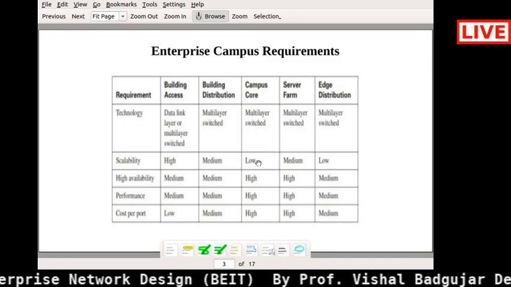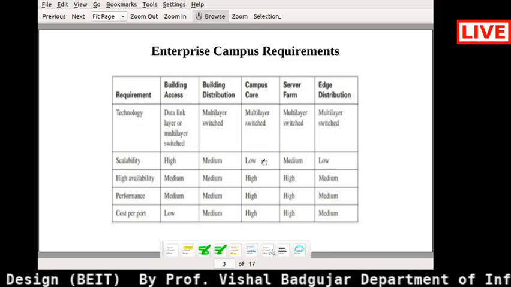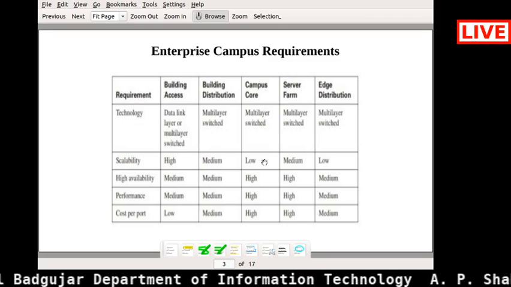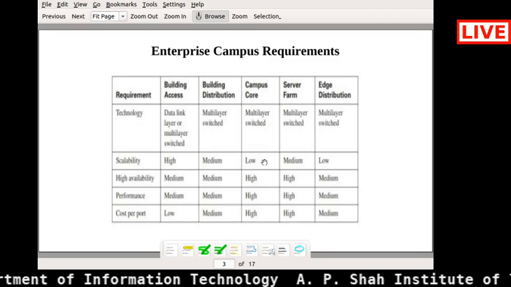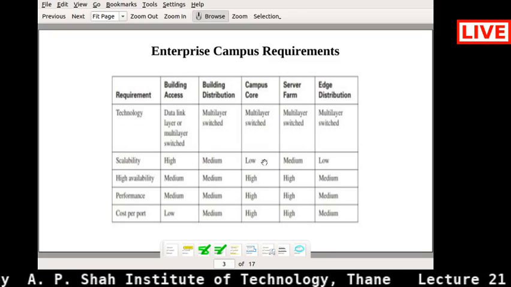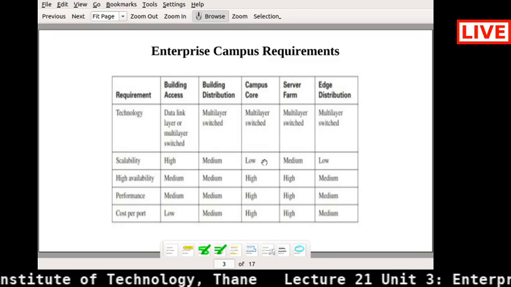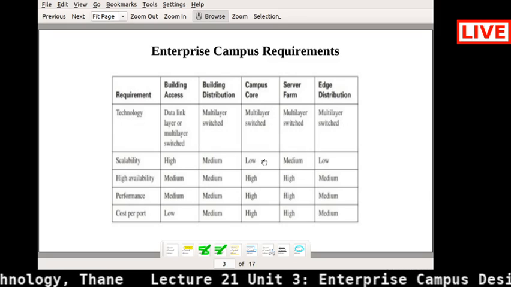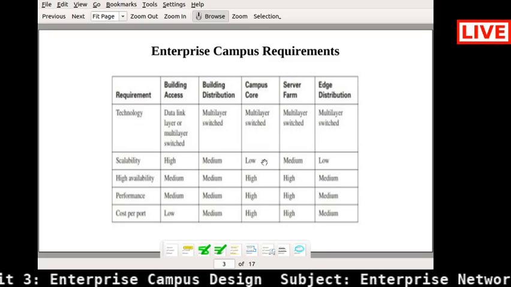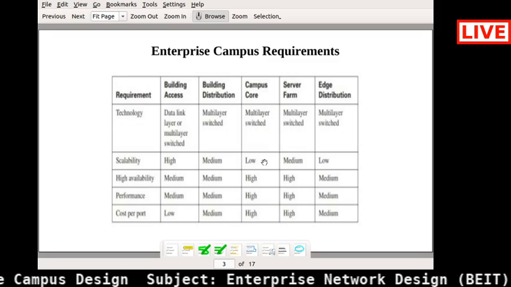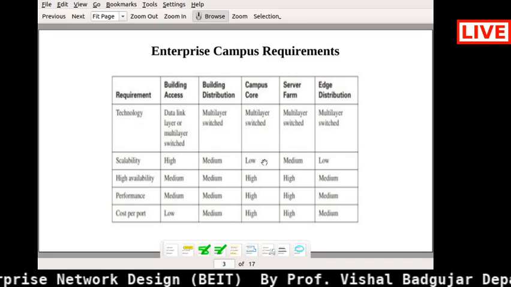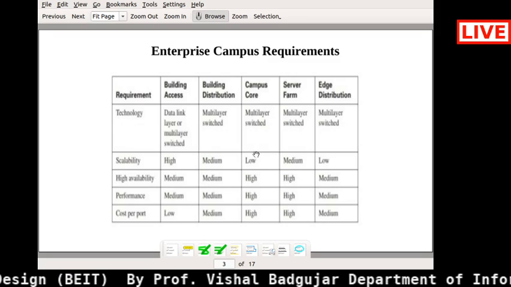And if you check the campus core, obviously the campus core scalability will be very low. Why? Because it is the backbone of any kind of network. In the campus core we have core switches, core routers, and core servers over there. With respect to that, we can't scale too much in the campus core, because it is responsible for your high switching part. So we are not able to scale it very much. That's why it has a low scalability.